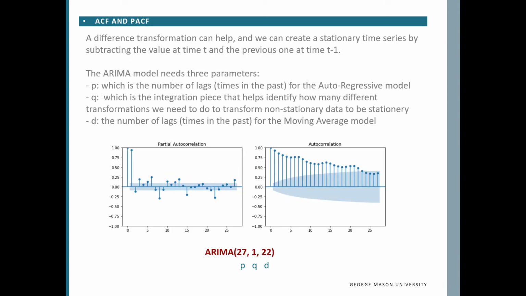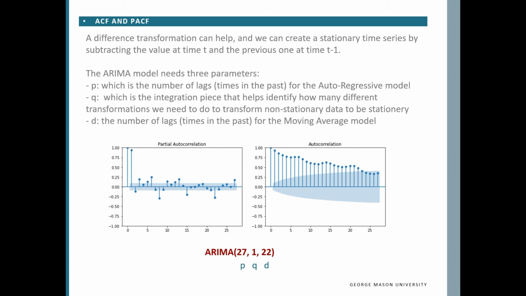The ARIMA model needs three parameters, P, Q, and D. P, which is the number of past lags or past times for the autoregressive model. Q, which is the number of transformations that we need to do to make the data stationary. D, which is the number of lags or previous times that we will use for the moving average model. To identify the best values, we can use two graphs, ACF, the autocorrelation function, and the PACF, the partial autocorrelation function graph. The ACF graph will help us set the D value, and the PACF can help us select the P value.